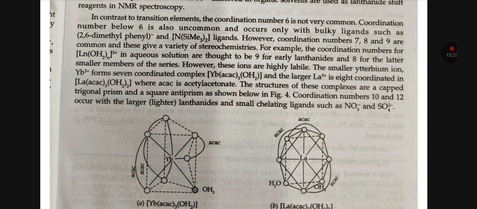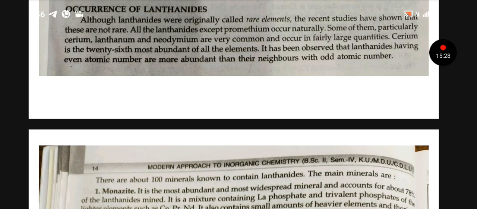Next is the occurrence of lanthanoids. Although lanthanoids were originally called rare elements, recent studies have shown that they are not rare. All the lanthanoids except promethium occur naturally. Some of them, particularly cerium, lanthanum and neodymium, are very common and occur in fairly large quantities. Cerium is the 26th most abundant of all the elements. It has been observed that lanthanoids with even atomic number are more abundant than their neighbors with odd atomic number.